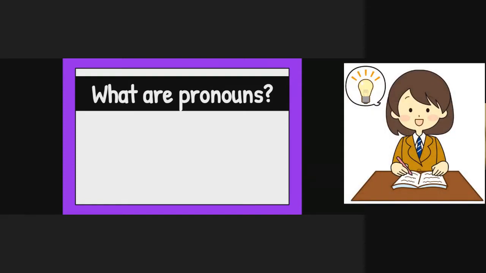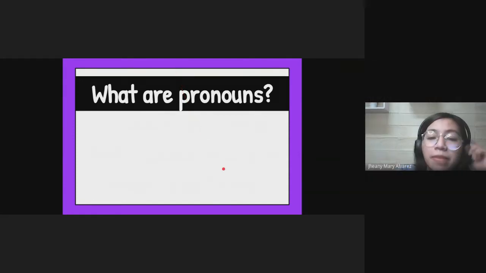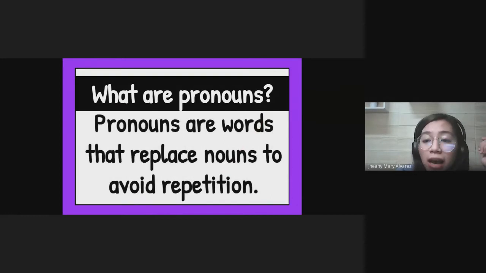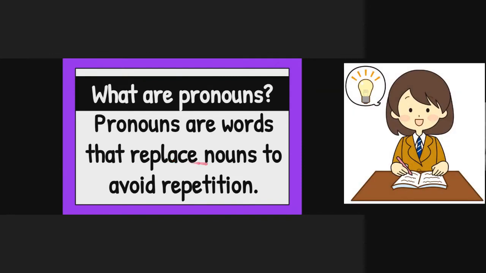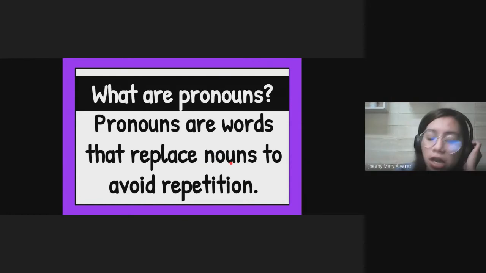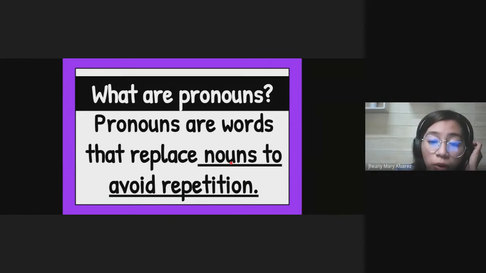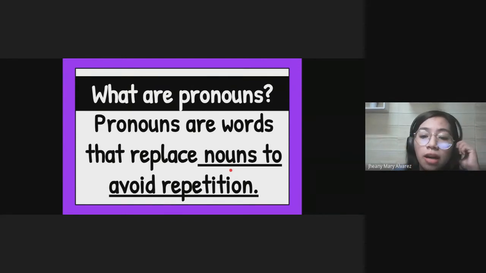Pronouns are words that are replaced by nouns in a sentence. Okay, very good. So remember, everybody, pronouns are words that replace. Replace meaning they change, they substitute. What do they replace? Nouns in a sentence. Why do they replace nouns? To avoid repetition, just like the message on the scroll.